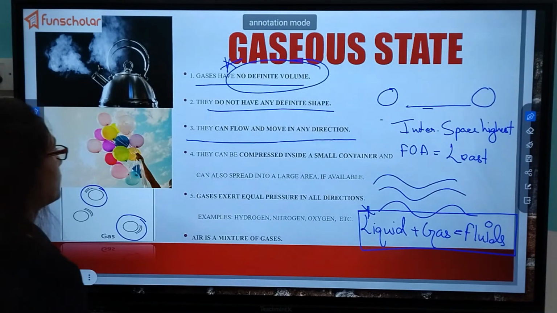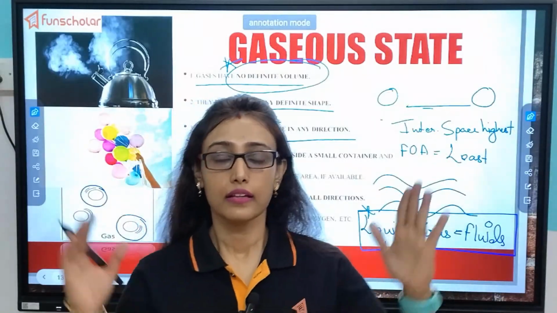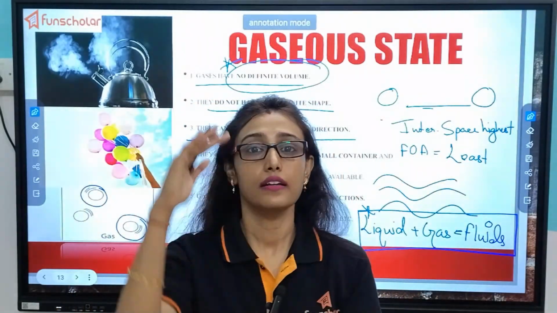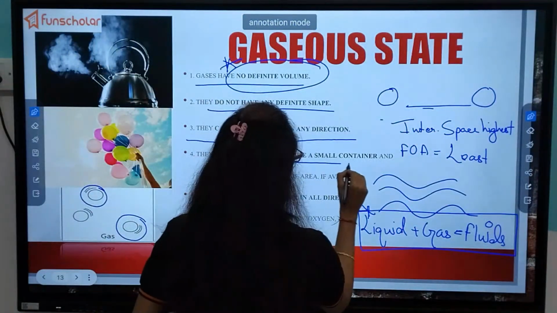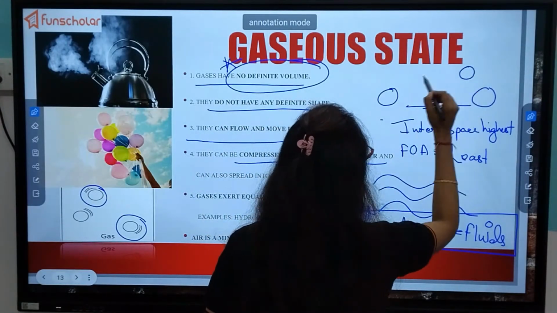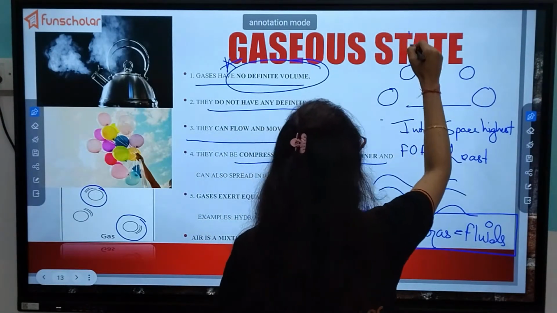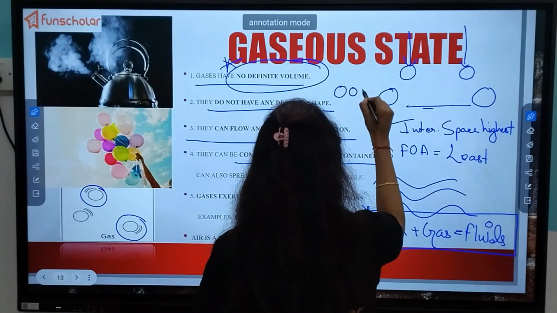Okay, now gases can be compressed. Okay, gases can be compressed under high pressure. So gases are compressible. Since the molecules are very far from each other, if you compress them, they will come closer.